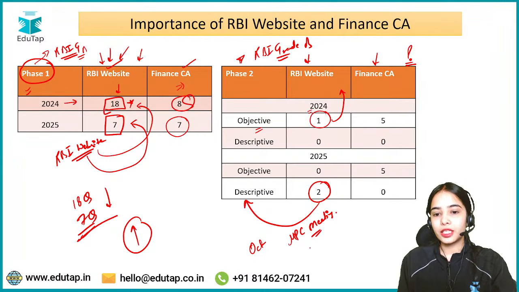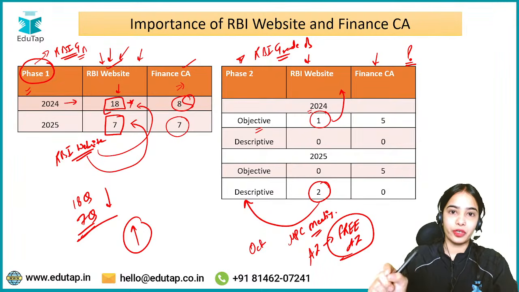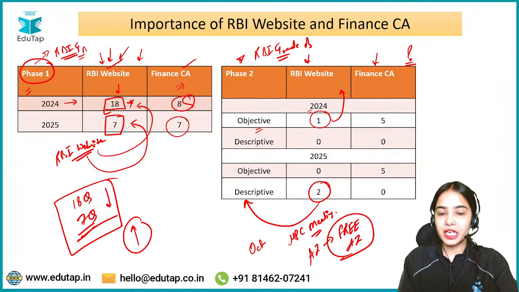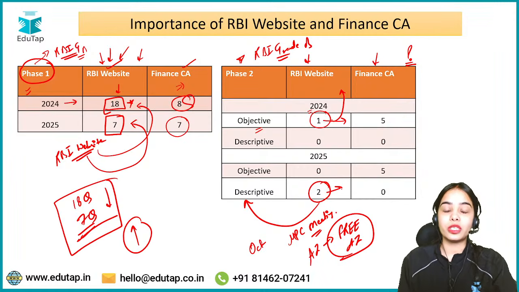Okay, another question was regarding the AI, that was from the free AI report that was released on the RBI website, announced in the RBI press release. So you can understand that in 2025 there were 2 descriptive questions from the RBI website. In phase 1, the weightage of the RBI website decreased, but in phase 2, the weightage increased from 1 objective question to 2 descriptive questions.